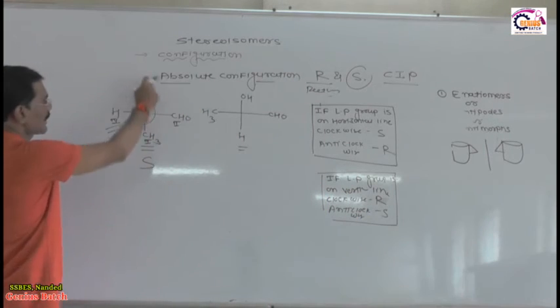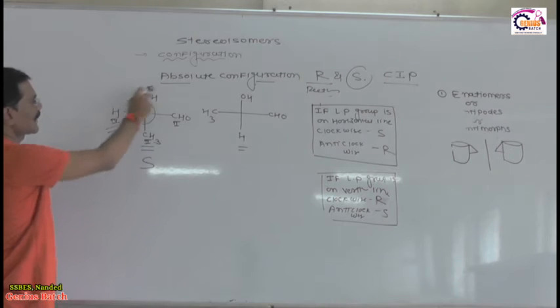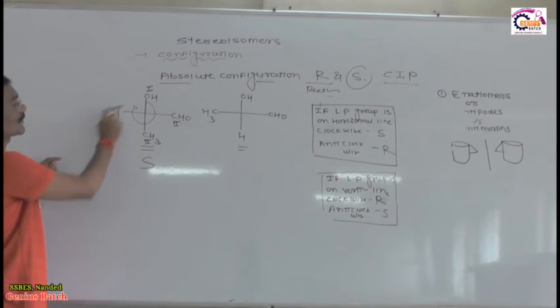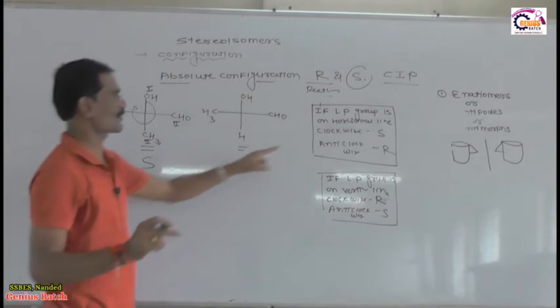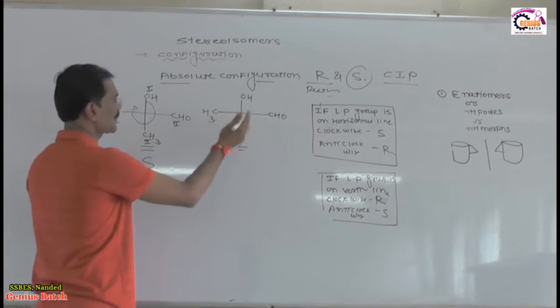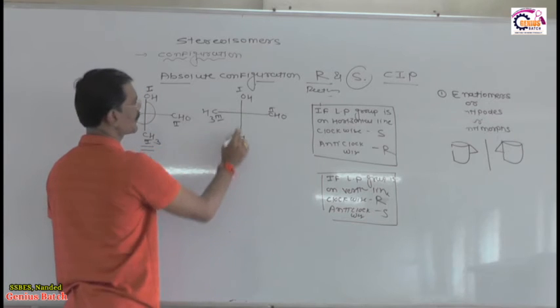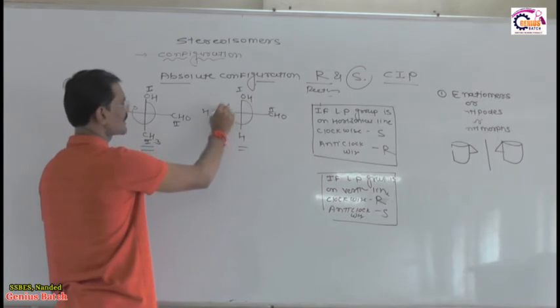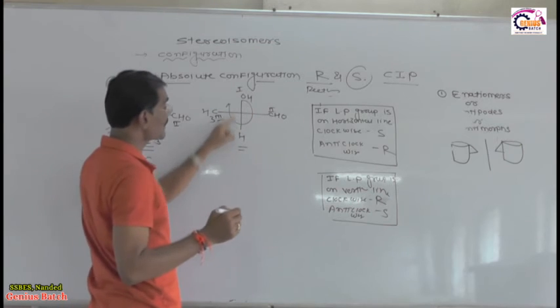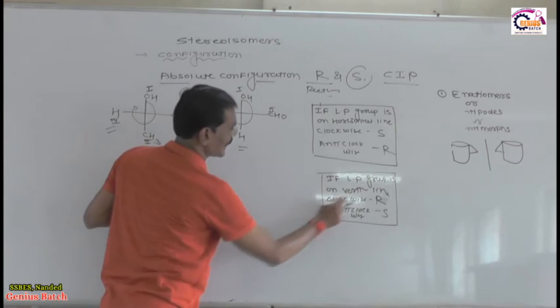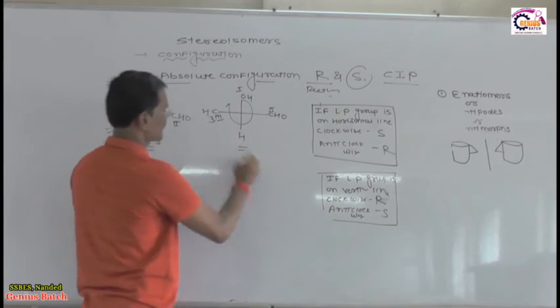Now what about this? First priority, second priority, third priority, fourth priority, clockwise, but the lowest priority group is on the horizontal line, then the configuration is S for clockwise. Now what happened in this case? First priority, second priority, third priority and fourth. You see first, second, third: rotation is again clockwise, but the lowest priority is on the vertical line, therefore clockwise, therefore the configuration is R.